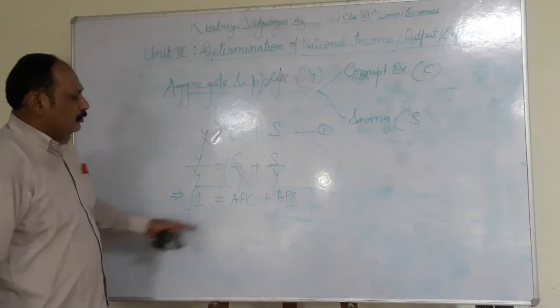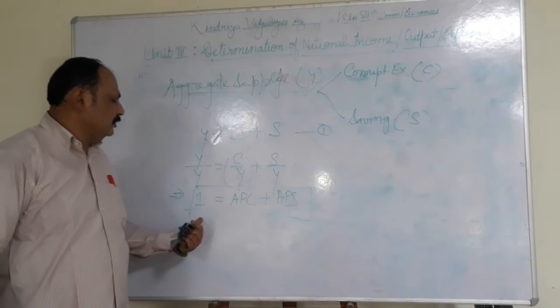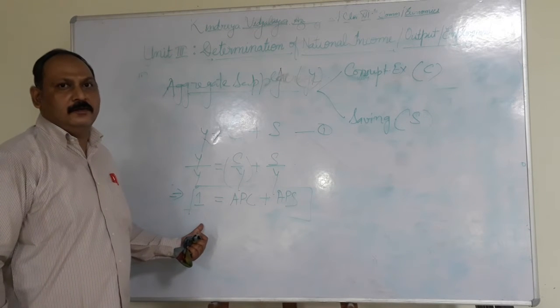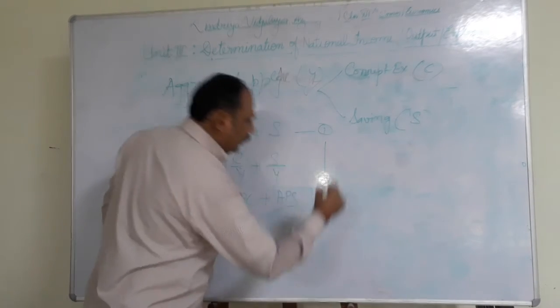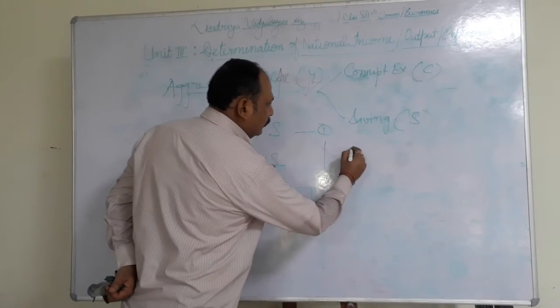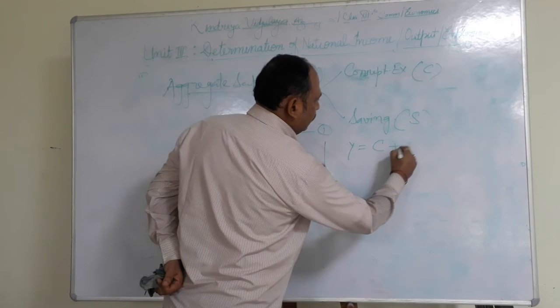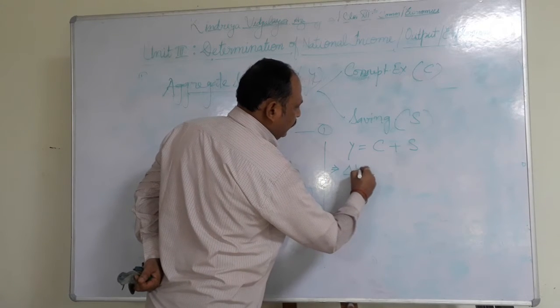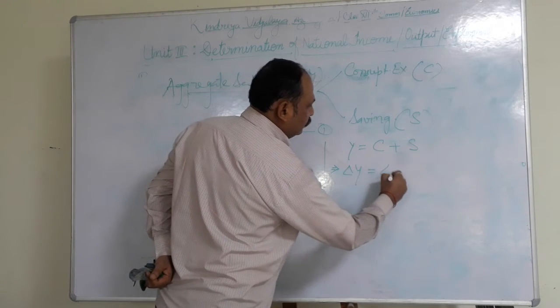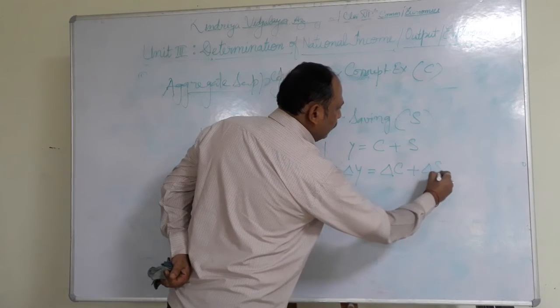It means the sum of APC and APS is equal to 1. On the other way, when we have Y equal to C plus S, delta Y, change in income, is equal to change in consumption expenditure plus change in saving.